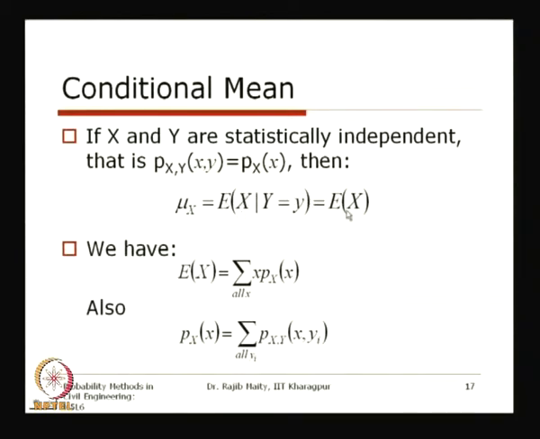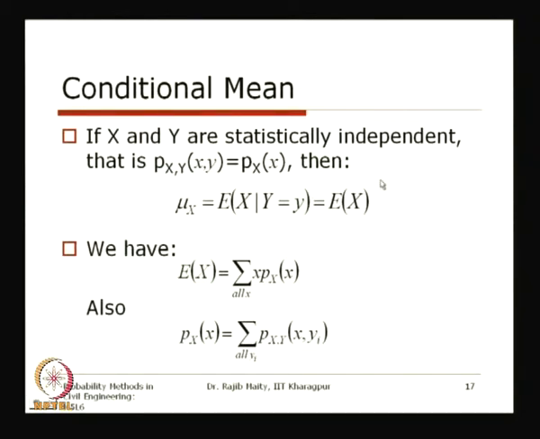So, this should be equal to x. Similarly, we can write with respect to y also, that is, the expression of y given x should be equal to the expression of y alone. So, these are the two cases when they are statistically independent.